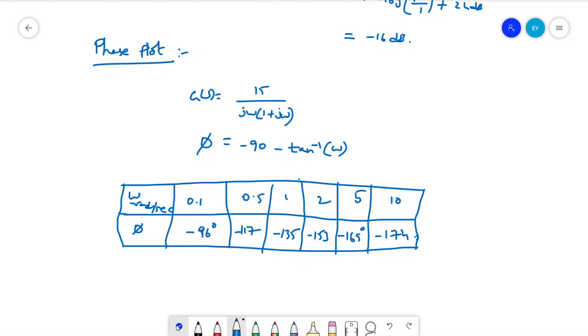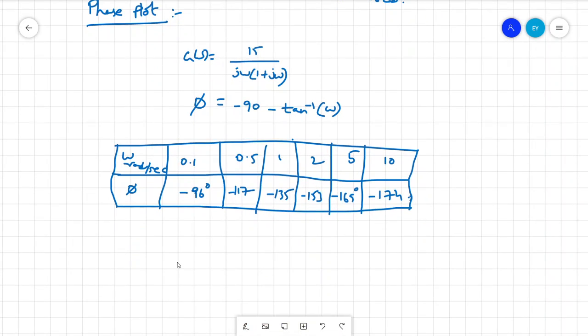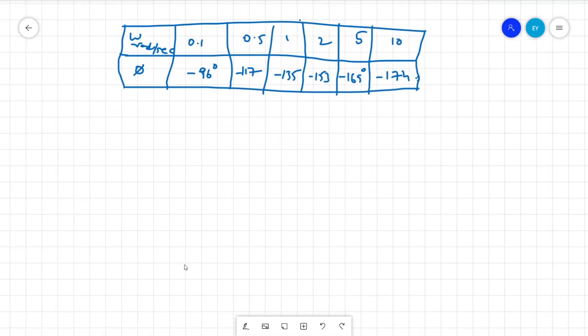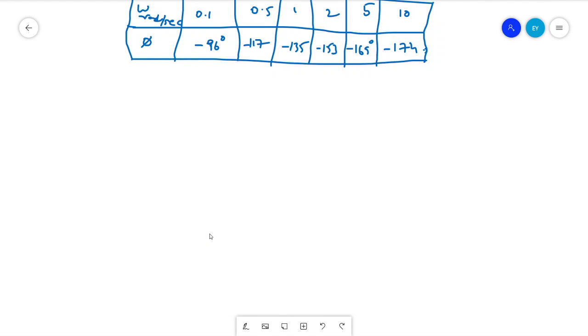Right? So let us plot the phase and magnitude in the Bode plot and represent the phase margin and gain margin, so that we can understand where our actual system has the phase crossover frequency. Okay, let us add.